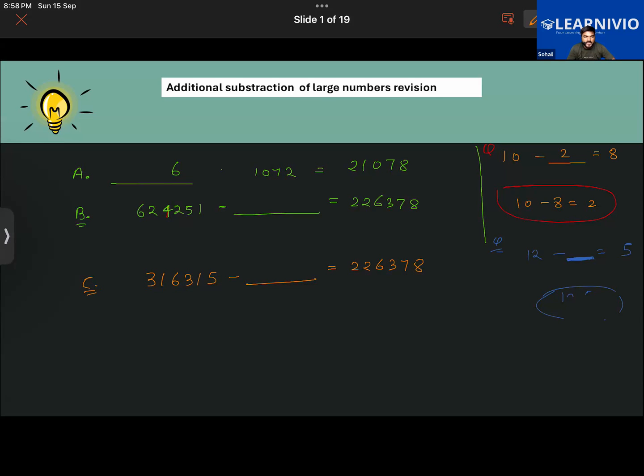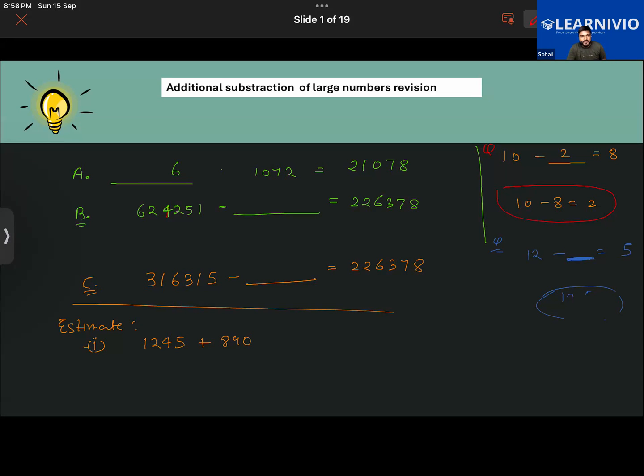Now we have also learned about estimation in the previous chapters, in the first chapter. In terms of addition, let us say you are required to estimate this. The question here is that you have the number 245 plus 890. So we have to estimate this. How can we do that? Let us give this a try.